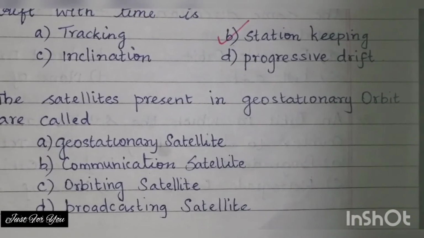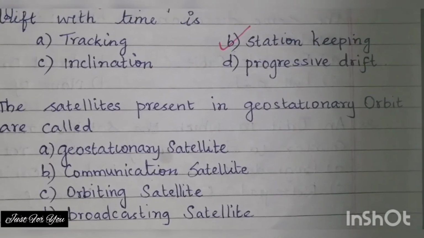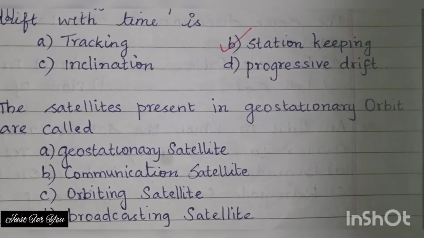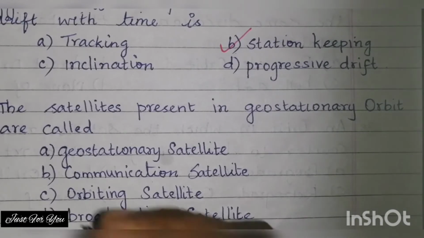Next question. The satellites present in the geostationary orbits are called: geostationary satellite, communication satellite, orbiting satellite, broadcasting satellite. The answer is option A, geostationary satellite.